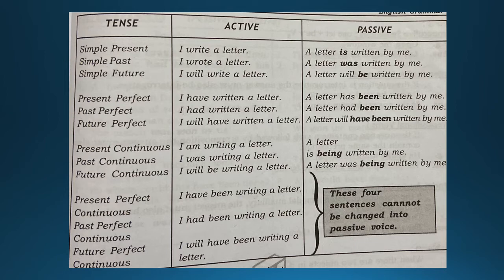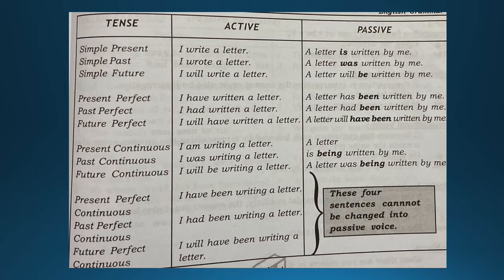It is all about your present continuous. Okay, now what is present continuous? I am writing a letter. A letter is being, B-E-I-N-G, being written by me. Okay, being over here is a word used for present continuous tense.